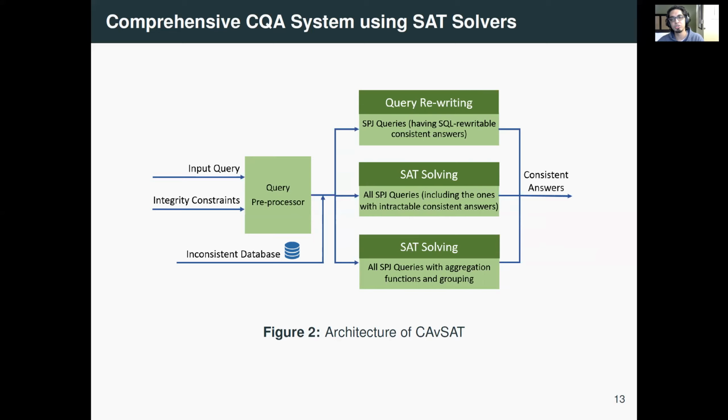Otherwise, we have the SAT solving modules. The first SAT solving module is designed for conjunctive queries or SPJ queries. And the second SAT solving module contains several other reductions that are capable of computing consistent answers for aggregation queries.